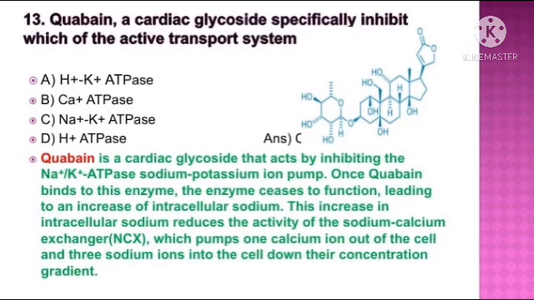Quercetin is a cardiac glycoside that acts by inhibiting the sodium-potassium ATPase, the sodium-potassium ion pump. Once quercetin binds to this enzyme, the enzyme ceases to function, leading to an increase of intracellular sodium. This increase in intracellular sodium reduces the activity of the sodium-calcium exchanger, which pumps one calcium ion out of the cell and three sodium ions into the cell.